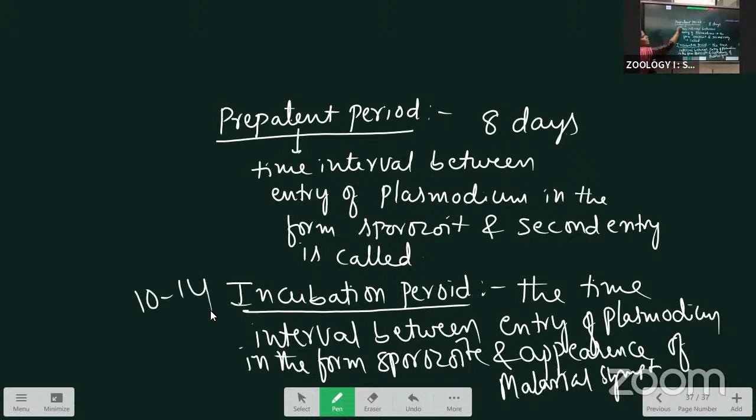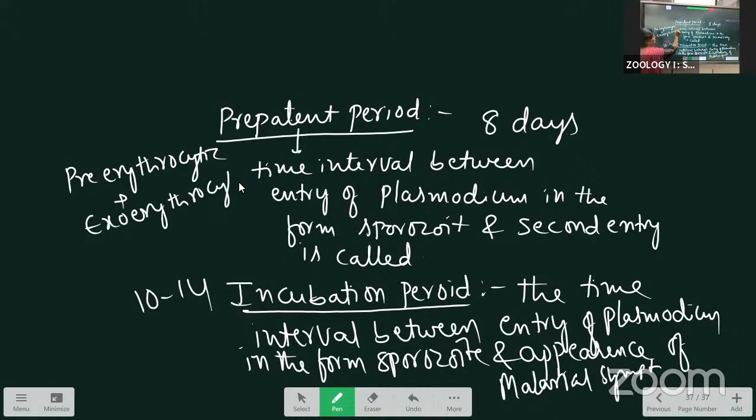The prepatent period means the completion of the pre-erythrocytic cycle duration. Incubation period means the pre-erythrocytic cycle plus exoerythrocytic cycle plus erythrocytic cycle.